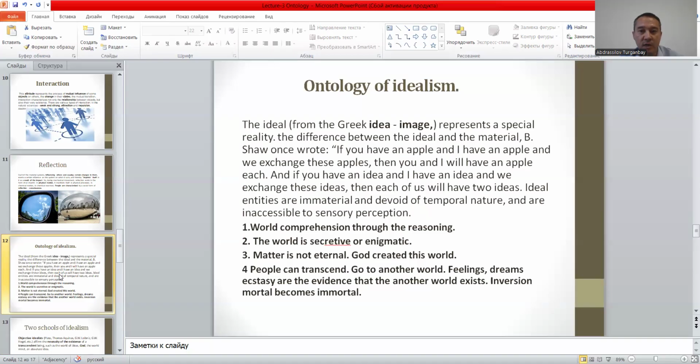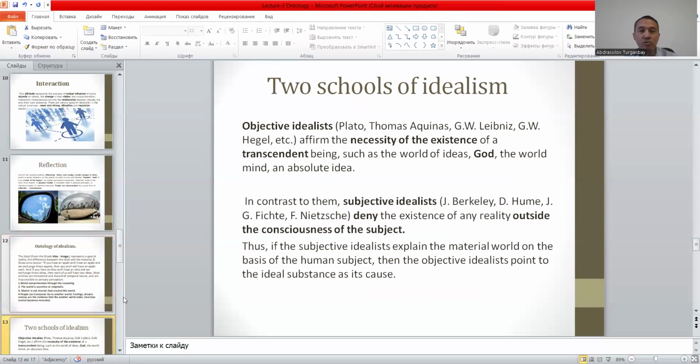God created this world. According to idealists, God exists, and God intervenes, or controls, or rules this world. And the fourth one is people can transcend, go to another world, because they claim that another world exists, and in order to substantiate their claims, they say feelings, dreams, and ecstasy are the evidence that another world exists. So there are two schools of idealism. The first one is objective idealism, and the second one is subjective idealism.